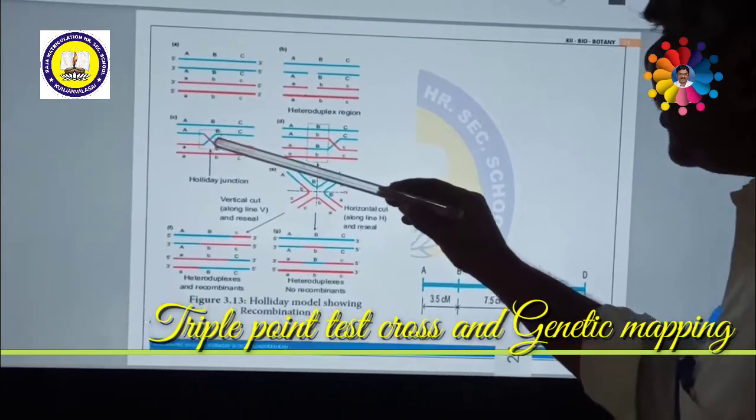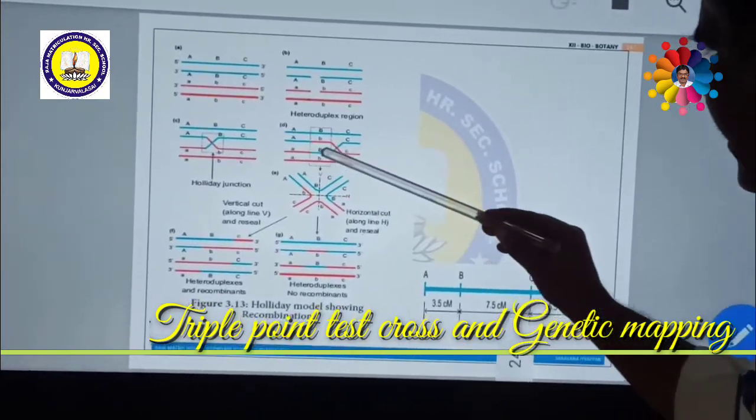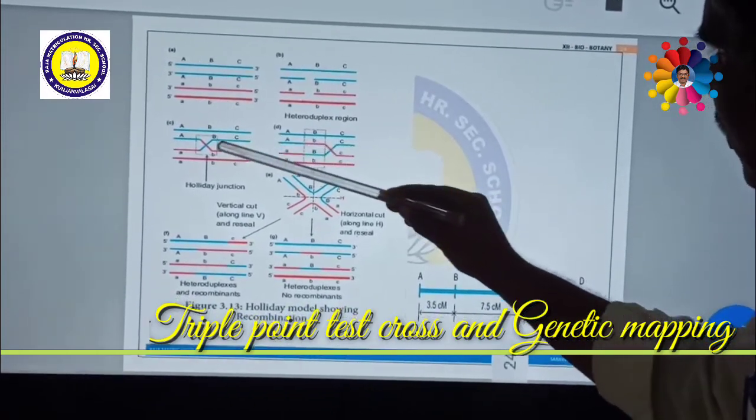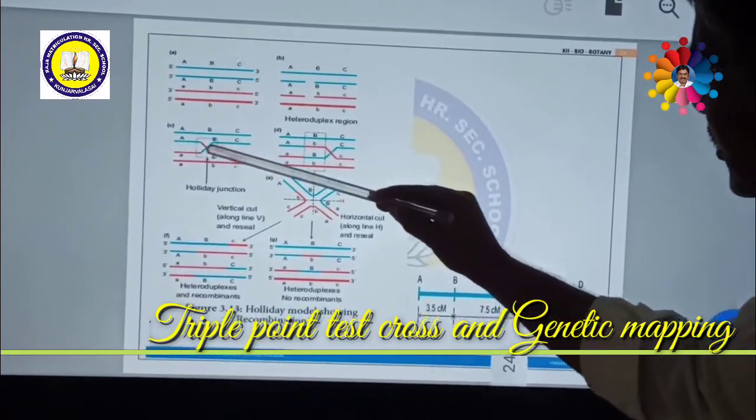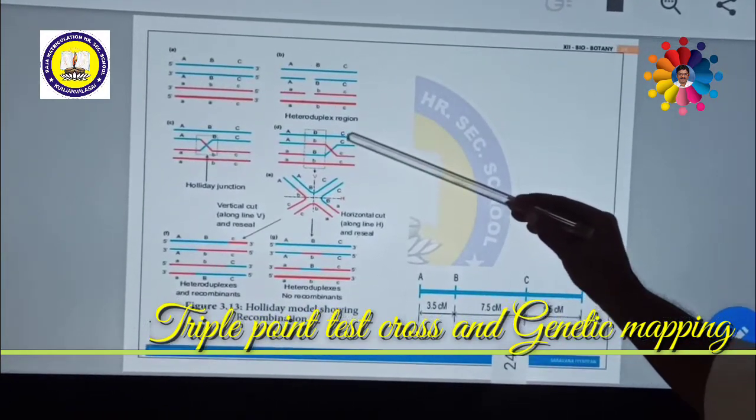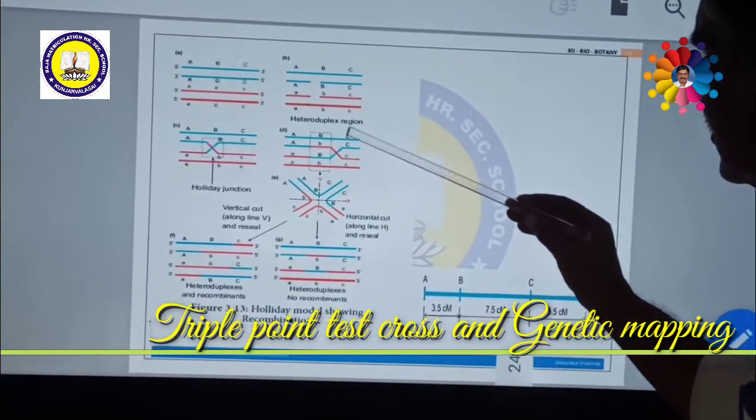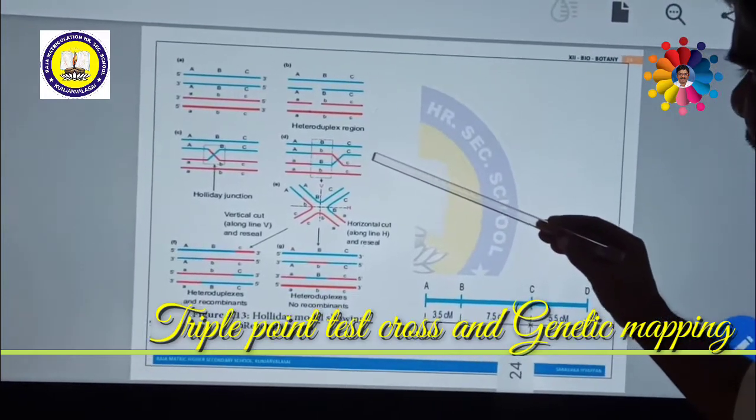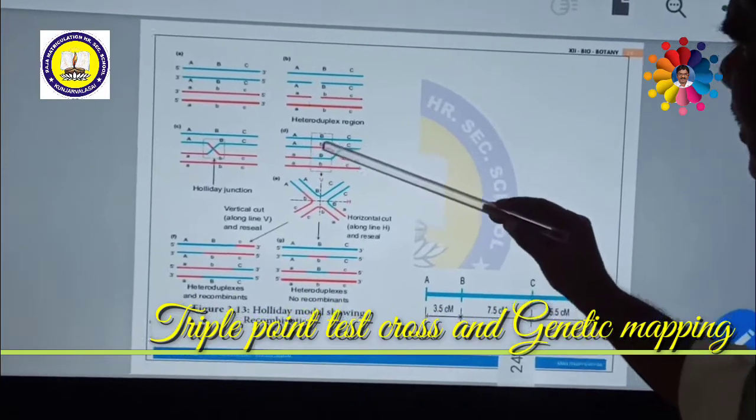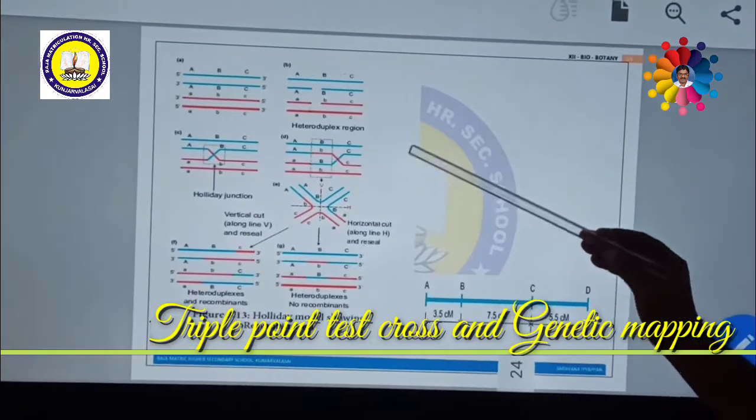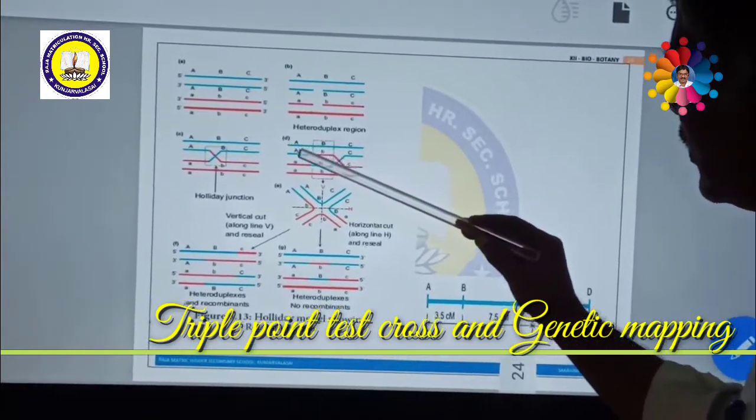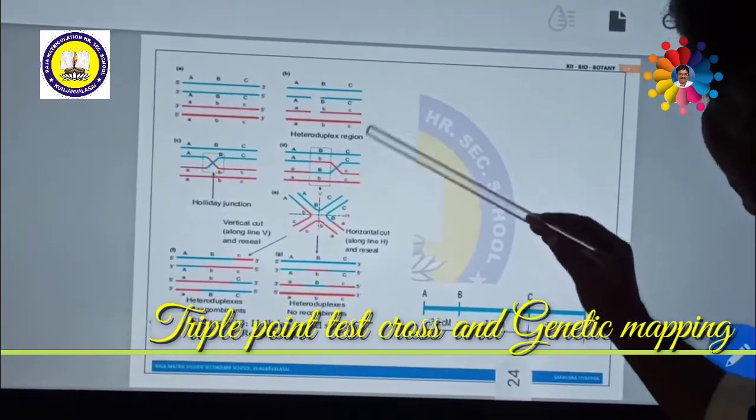Now, this junction slightly migrates from the original site, towards this side. This migration is called Holliday's migration. Due to this migration, a recombinant heteroduplex will be formed. This is one heteroduplex, this is another heteroduplex. Hetero, this is homo. Homo means there are no other chromatids available. But this is heteroduplex.